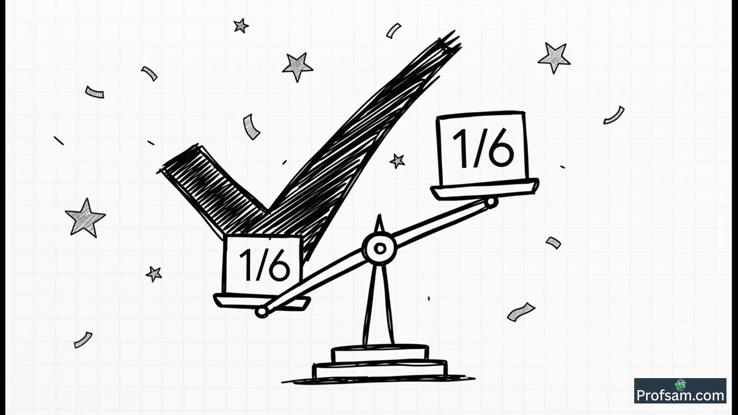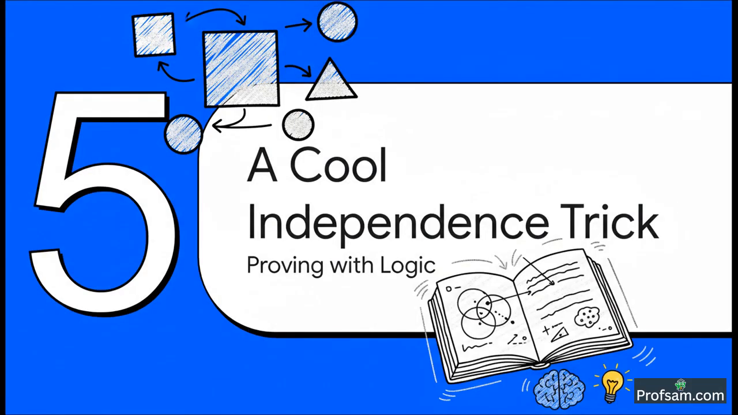See? It's really that simple. You just have to follow the formula. Okay, now that you've got the basics, are you ready for something a little more advanced but really cool? This is a logical proof, also from your book, example 13. Understanding this trick will help you see how independence works on a much deeper level.